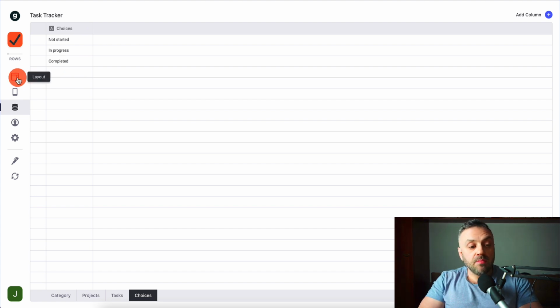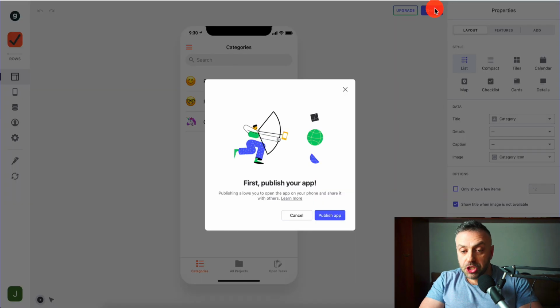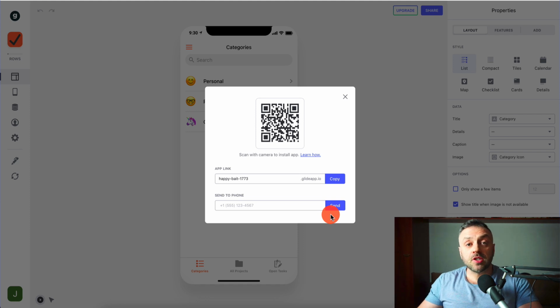And so I can basically go out. So let's say I'm going to go back to layout, and I'm going to click on share. And before I can share, I need to publish this app. So I'm going to click publish app, and I can publish it. I can use all these features using the free plan. They have higher plans that allow you more functionality, but this plan is absolutely free. I haven't paid a cent for this app. And right now, this app is published.